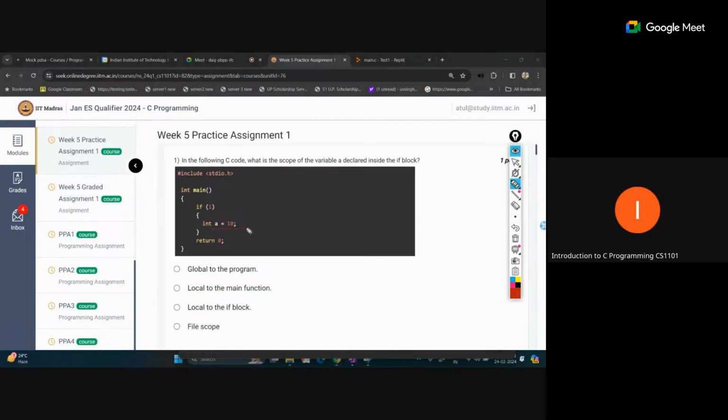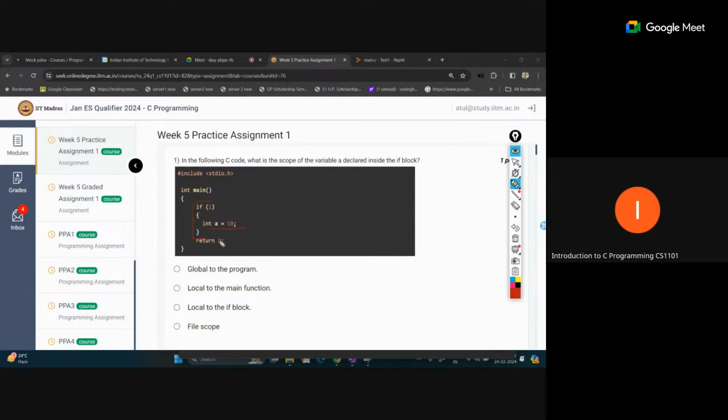This int A is declared inside this if statement. So can we access this A outside of this if statement or not? What is the scope for this variable A? Scope actually represents where we can access this variable A.